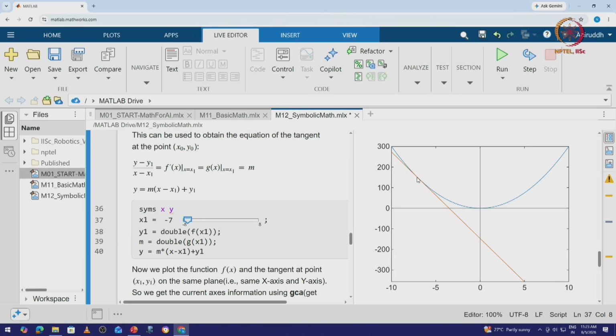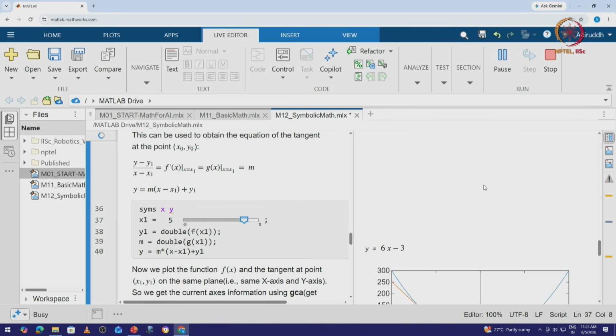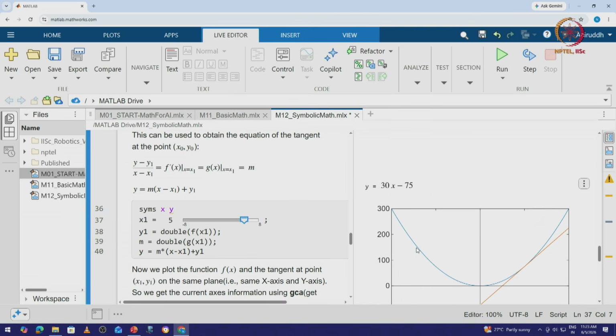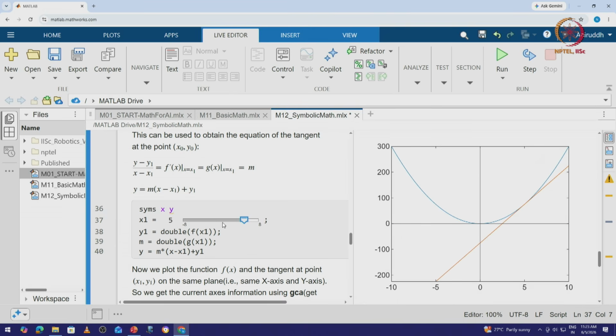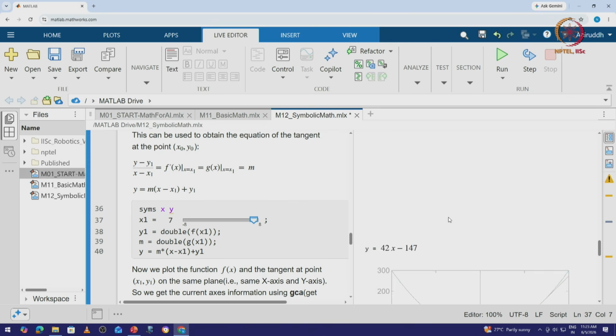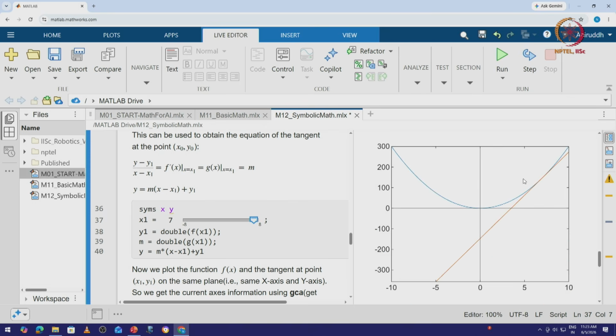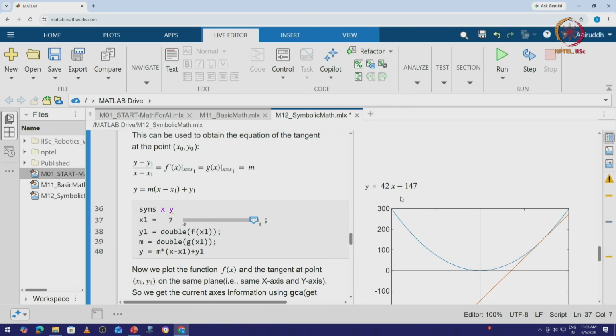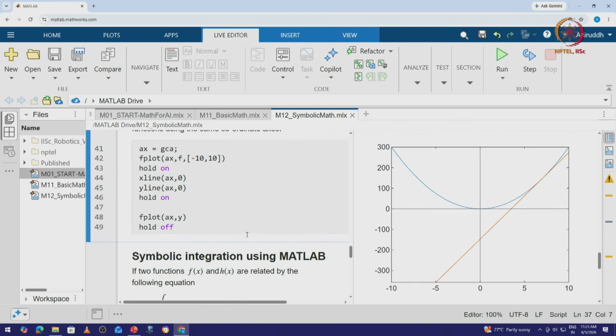So essentially, as we keep toggling this value of x, it gives us the equation of the line which would be a tangent to this curve. We saw the values 5 and minus 7, let us also check the value of 7. So at x equals 7, the equation of the derivative would be represented as y equals 42x minus 147.